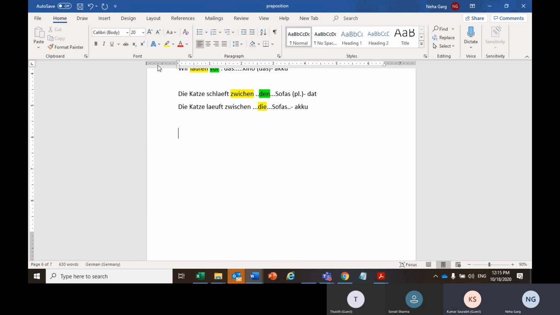You have to answer using the Wechsel preposition, and you have to make sure that you are using the right article, whether for accusative or for dative. Okay. Yeah. So, wohin. Now you have to say, I am going to the museum.